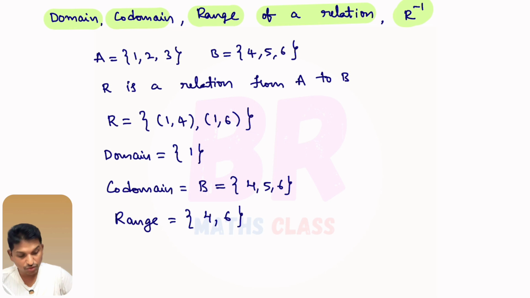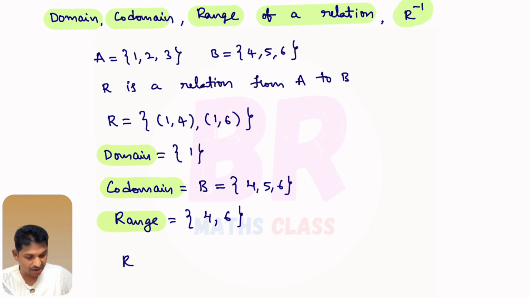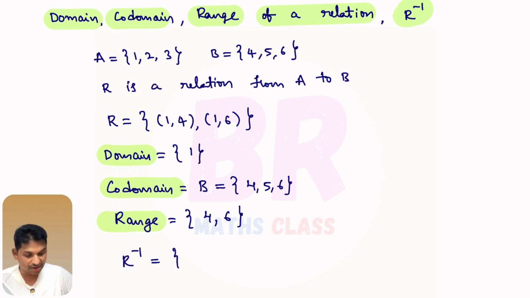Okay. So, now you know how to calculate domain, codomain, and range. See, R inverse. You observe here, R is there. From R, we can write R inverse. If R is a relation from A to B, R inverse is a relation from B to A. Writing R inverse is very simple. You observe R, and from that only I am writing R inverse.